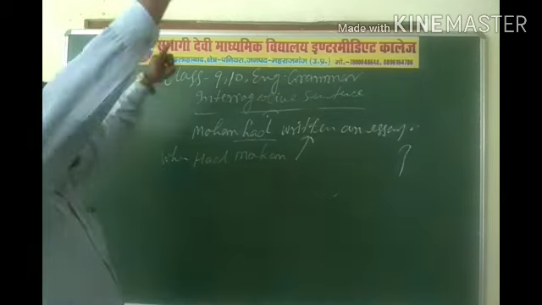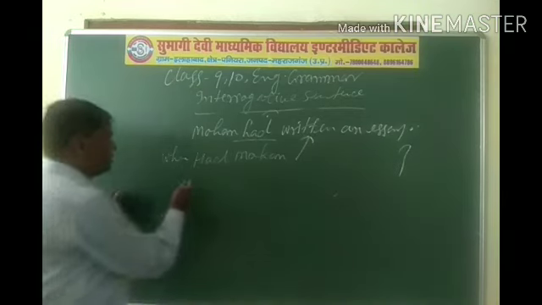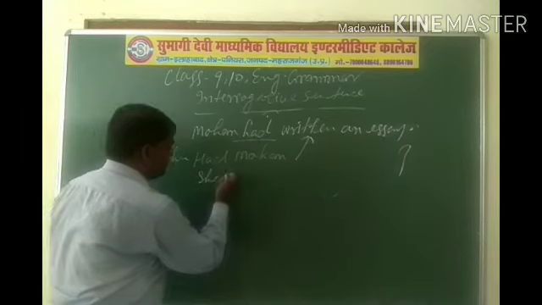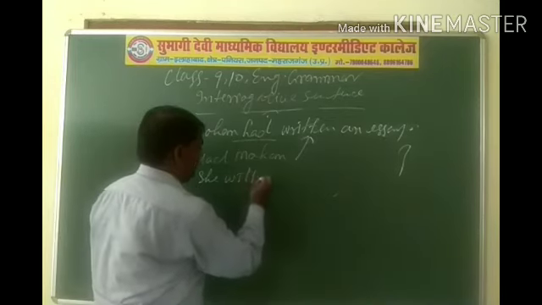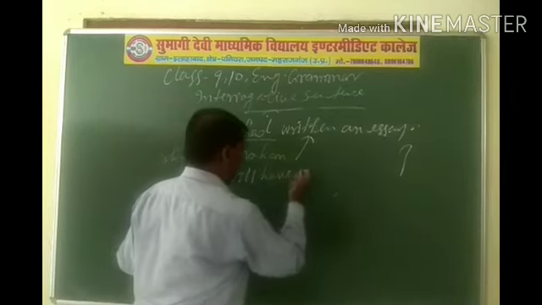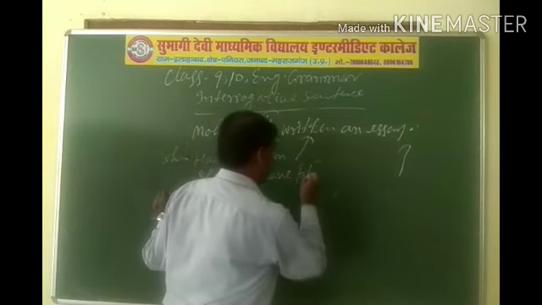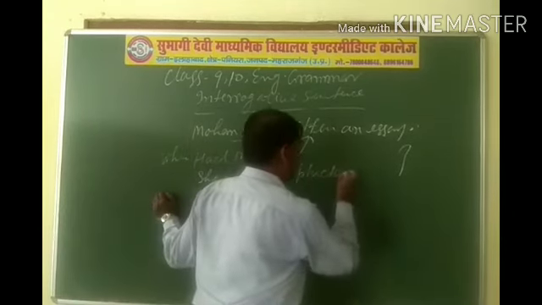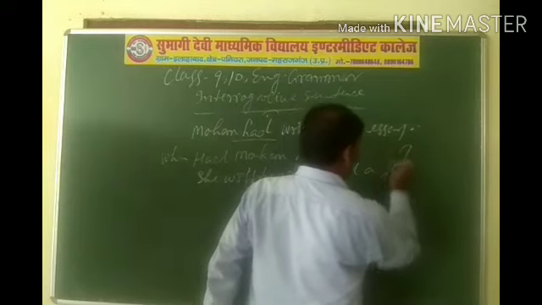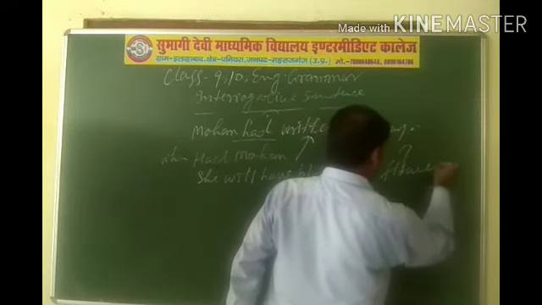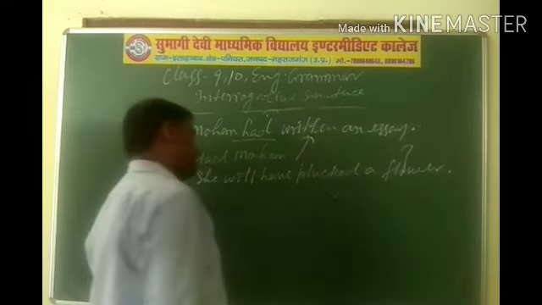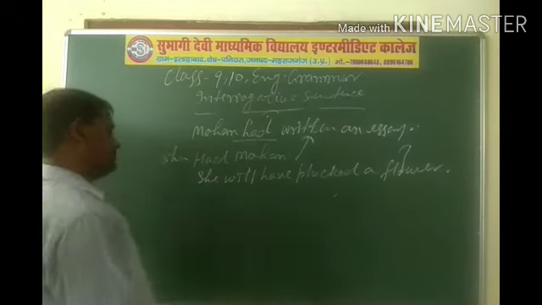And after then, future perfect. She will have plucked a flower. This is future perfect tense affirmative sentence.